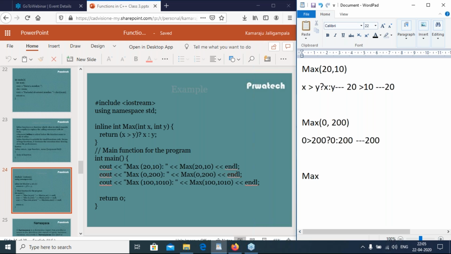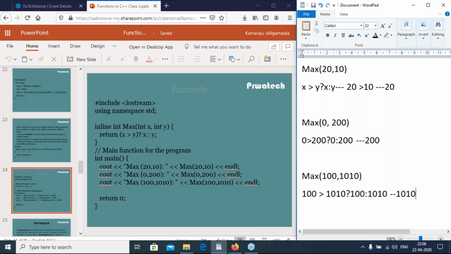Next, max of 100 comma 1010. Then this statement is replaced by the inline statement. Check whether 100 is greater than 1010. So it is false. If it is true, 100 will be displayed, otherwise 1010 will be displayed on the console window. So 100 greater than 1010 is false, then 1010 will be displayed on the console window.